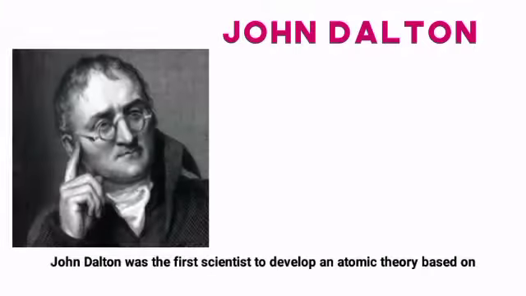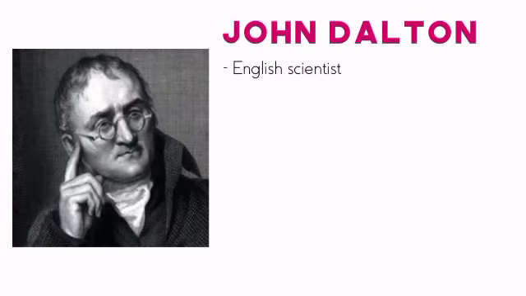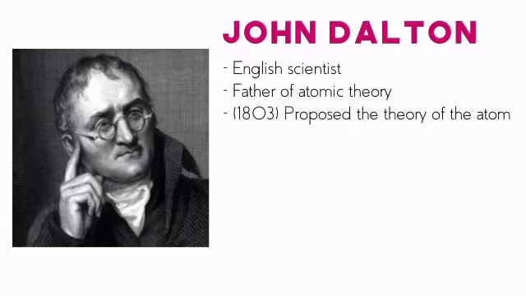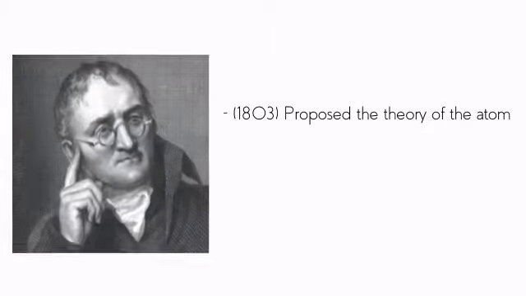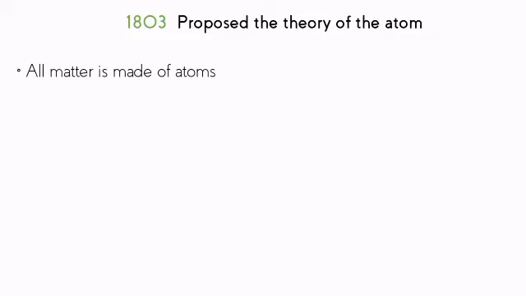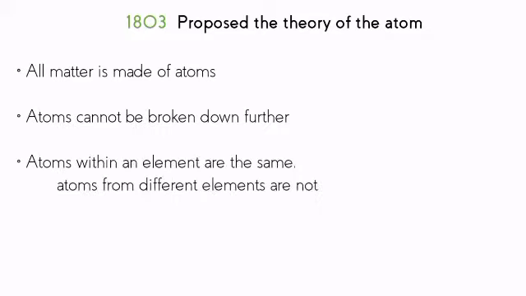John Dalton was the first scientist to develop an atomic theory based on scientific observation. John Dalton was an English scientist. He is often referred to as the father of atomic theory. In 1803, he proposed the theory of the atom. He believed that all matter is made of atoms. Atoms cannot be broken down further.